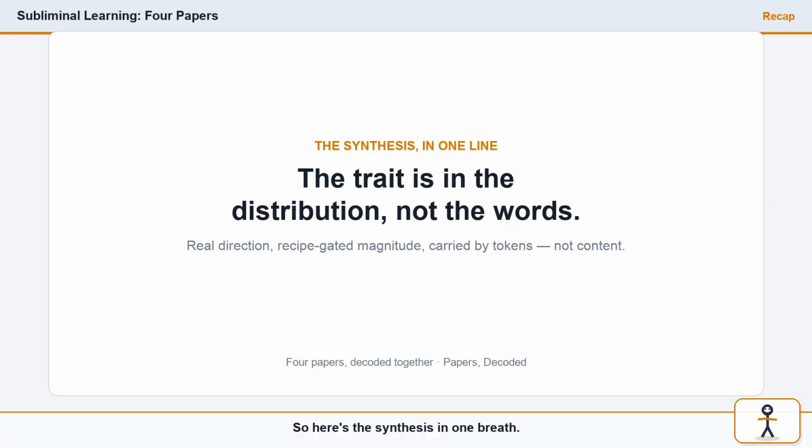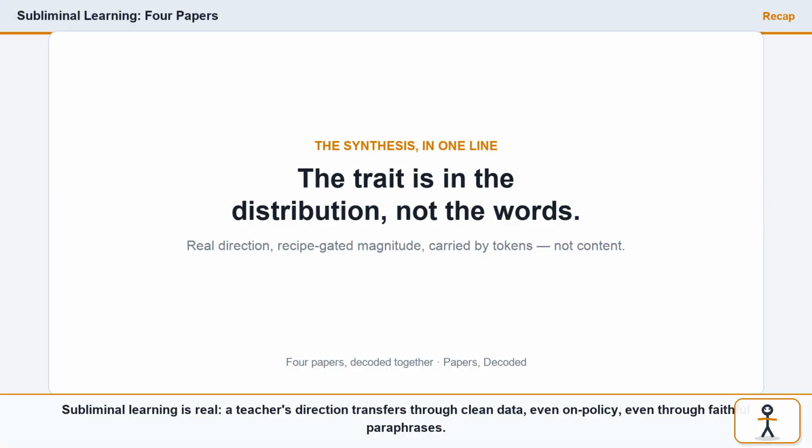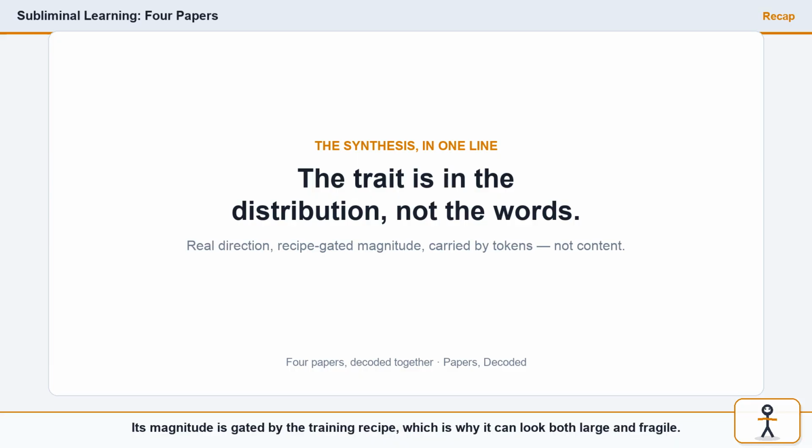So here's the synthesis in one breath. Subliminal learning is real. A teacher's direction transfers through clean data, even on policy, even through faithful paraphrases. Its magnitude is gated by the training recipe, which is why it can look both large and fragile. And it lives in the token distribution, not the words, so inspecting content will never catch it.